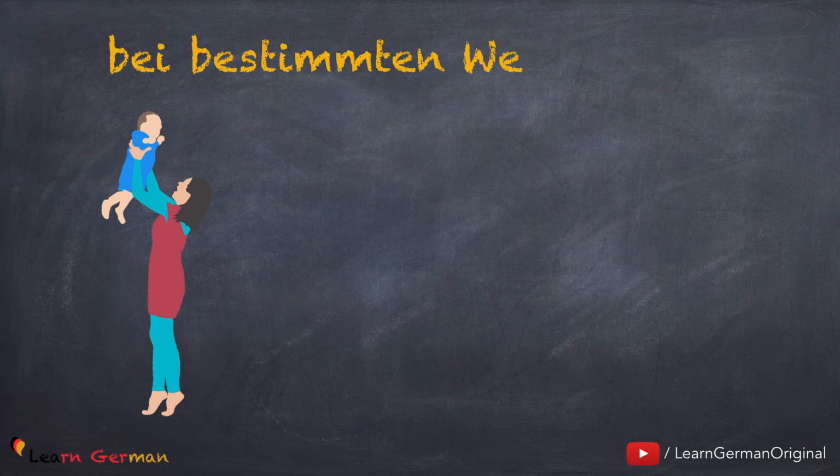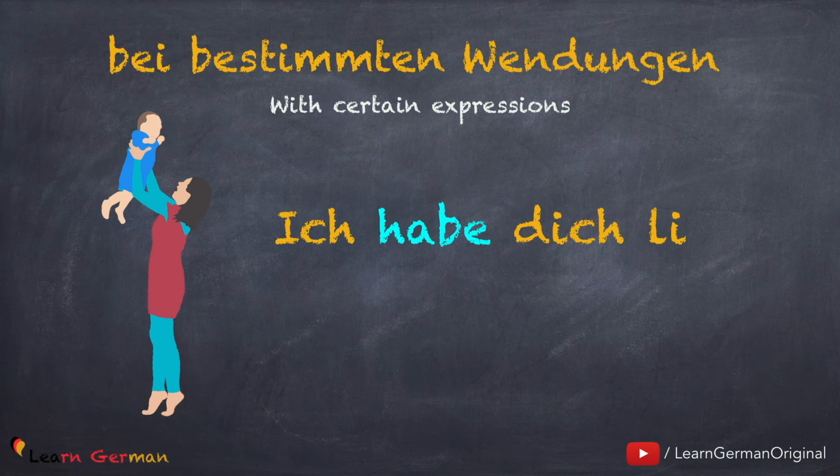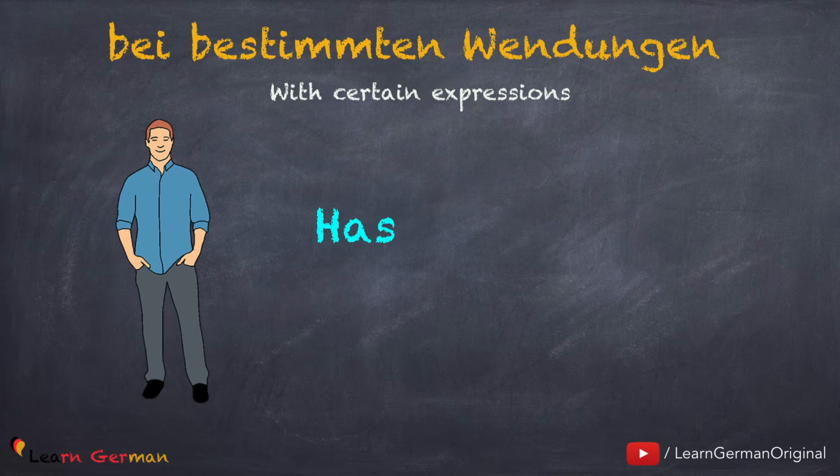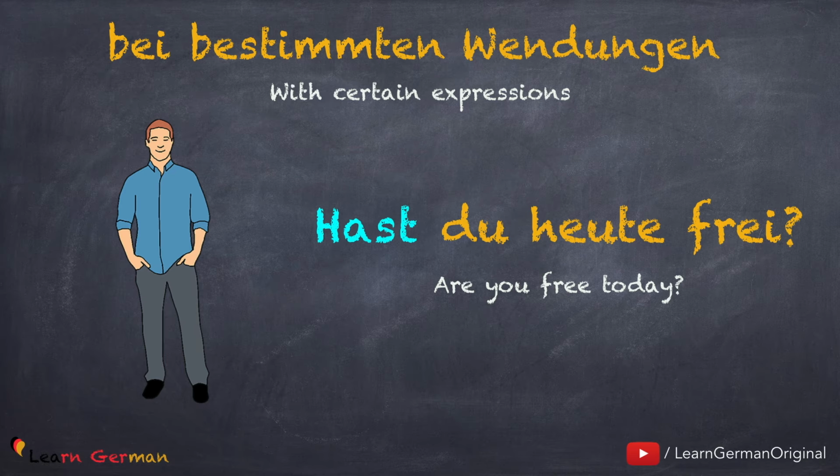The next usage is bei bestimmten Wendungen. There are some special expressions that take the verb haben. For example, ich habe dich lieb. People generally say this to their animals or their children or to their parents. Here's another example. Hast du heute frei?